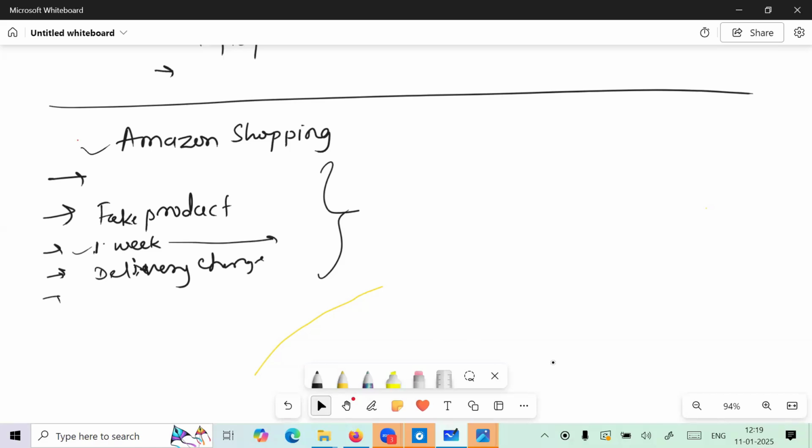But how did the data scientists help here, guys? They reduced the delivery time, right? That is the first thing they did. Now, if you order mobiles, you'll get them within 2 to 3 days, or maybe we get our product within 24 hours, right? So how did they implement this facility?